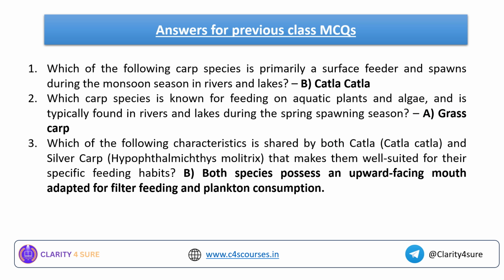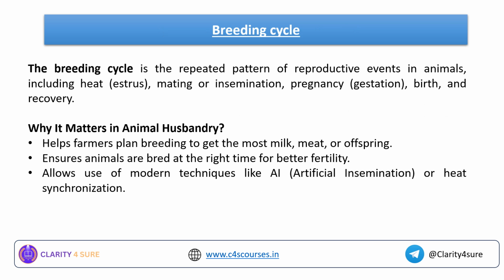Now going into the session, before going into the exact topic, the answers for the previous week's MCQs. The topic which we discussed was types of carps. The answer for question number 1 is option B, katla, for question number 2 the answer is option A, grass carp, and for question number 3 the answer is option B, both species possess an upward facing mouth adapted for filter feeding and plankton consumption. Okay, so now moving into today's session of breeding, the stages of the breeding cycle of a livestock.